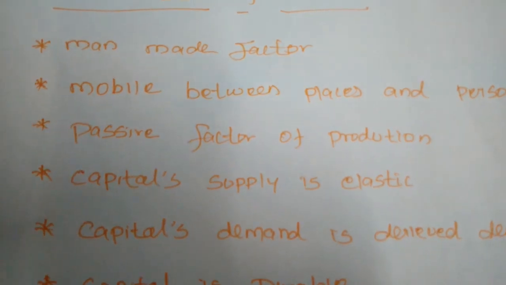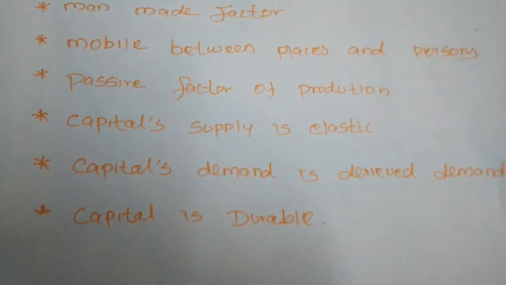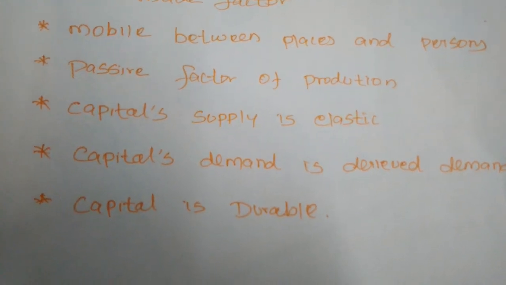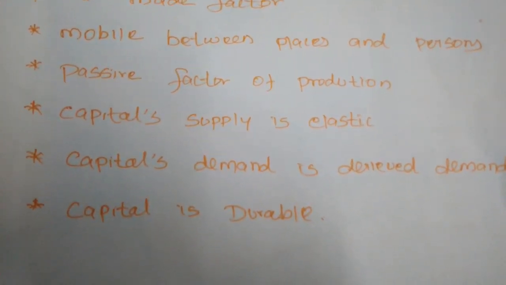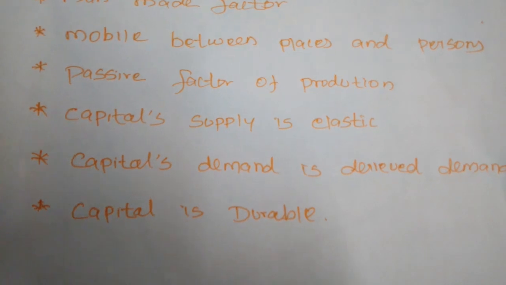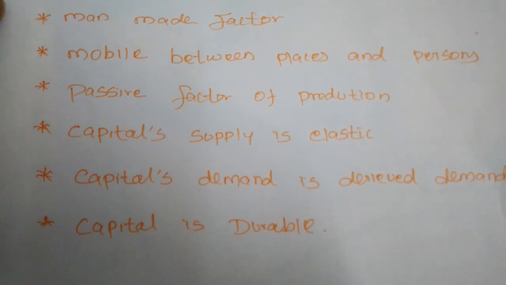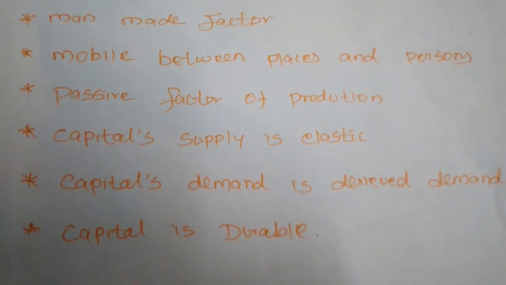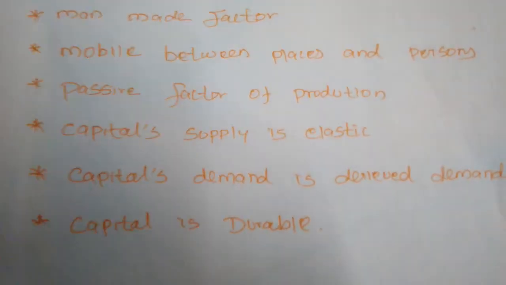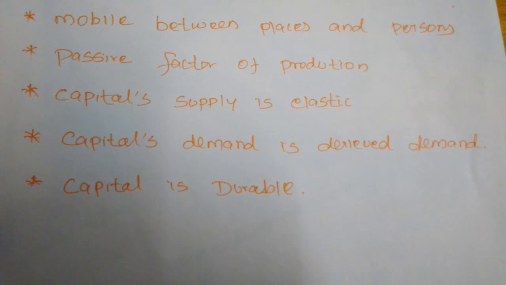Next, capital's supply is elastic. We know this on the basis of demand. Whenever the demand for any commodity increases, the supply of commodities also has to be increased. If you want to increase the supply of commodities, we must make more capital to produce the commodities we need. So capital supply is elastic. On the basis of increasing capital, the supply of commodities also will be increased.